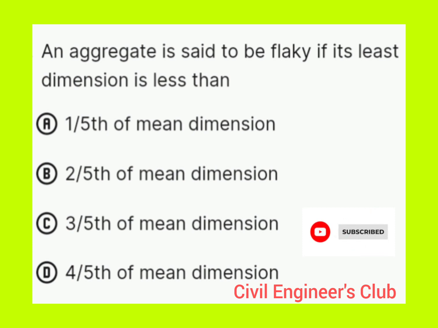Question number 1. An aggregate is said to be flaky if its least dimension is less than option A 1/5 of mean dimension, option B 2/5 of mean dimension, option C 3/5 of mean dimension, and option D 4/5 of mean dimension. The correct answer is option C, 3/5 of mean dimension. An aggregate is said to be flaky if its least dimension is less than 3/5 of mean dimension.